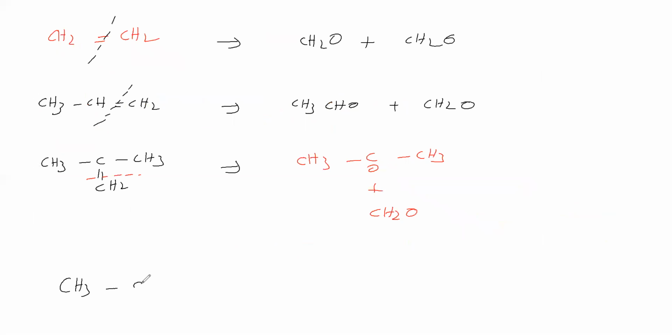Suppose a triple bond is there, what will happen? On reductive ozonolysis, only 2 bonds of the triple bond break, and the remaining 1 bond stays. On either side, give 1 oxygen. So we will get only 1 product, and the number of carbons remains the same. Here 3 carbons, and here also 3 carbons, if a triple bond is there. If a double bond is there, you will get 2 compounds.